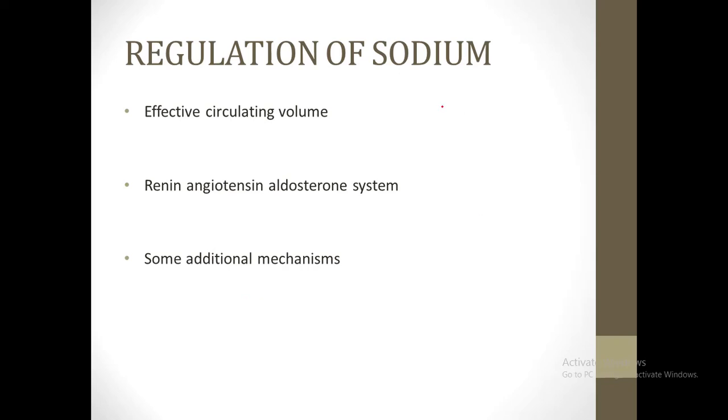So how does our body regulate sodium? There are different mechanisms for regulation of sodium. First, there is the mechanism of maintenance of effective circulatory volume. What does that mean? It is the volume of blood present in our circulatory system. This effective circulatory volume is maintained through some receptors in the body called the baroreceptors, and this mechanism is actually involved in the regulation of both sodium and water. Then the next mechanism is the renin-angiotensin-aldosterone system. This we're going to discuss in the further slides, and there are some additional mechanisms as well.